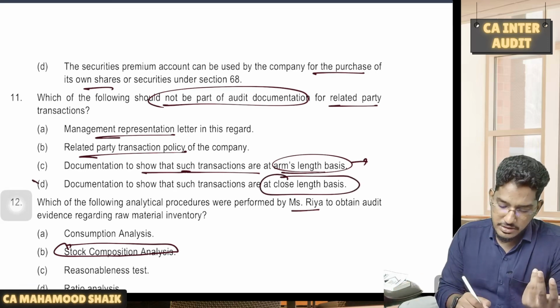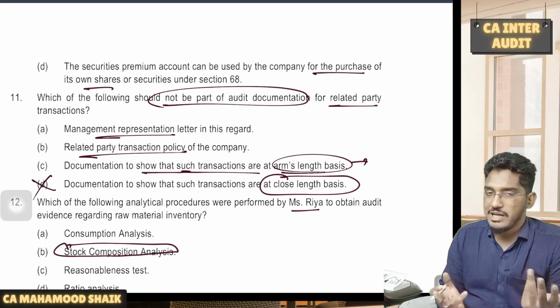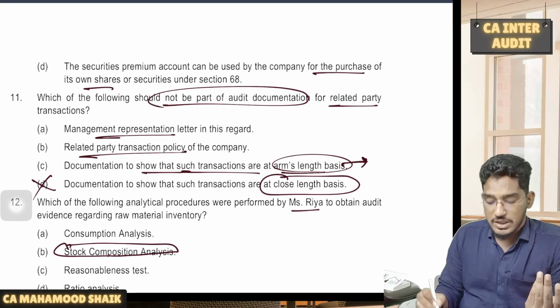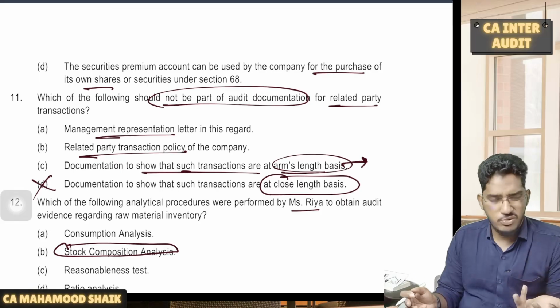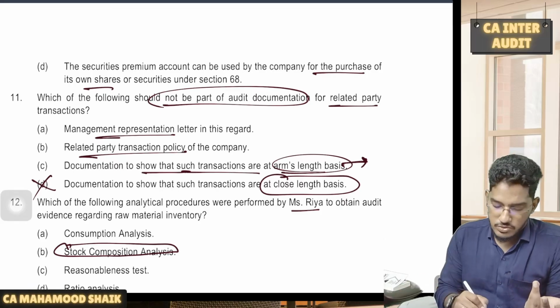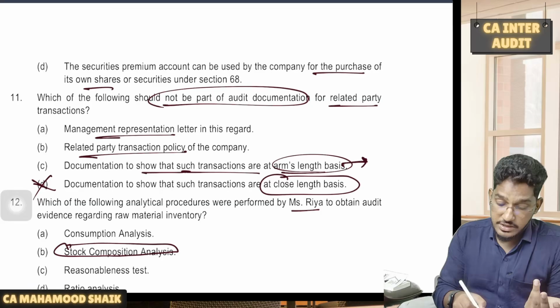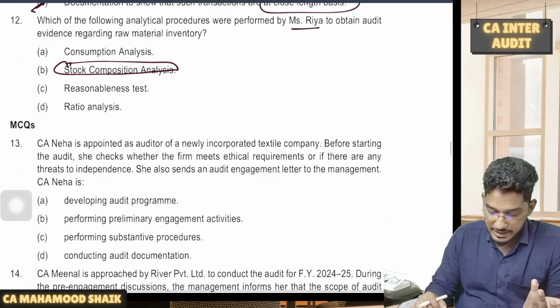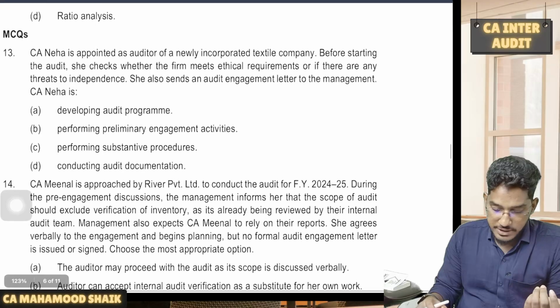So here there is nothing required to be included. Just for namesake they have added this option. Whether the transactions are at arm's length price or not, that we have to include in the documentation. Close length price and all is nothing. So this is the incorrect option. This is something which should not form part of audit documentation. So now we have a few general MCQs.